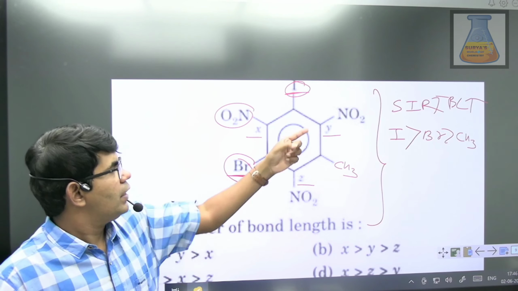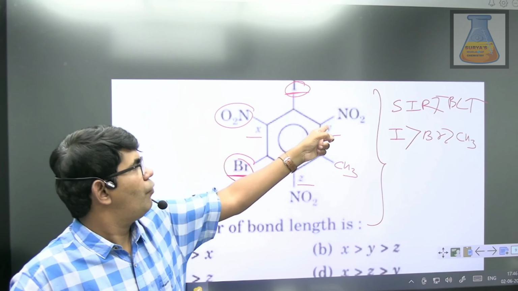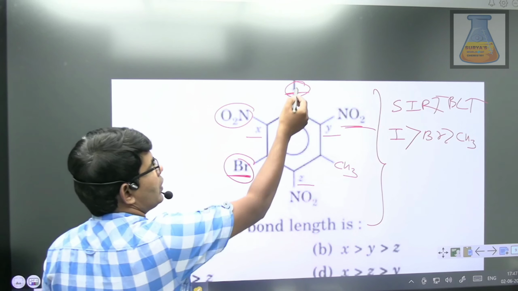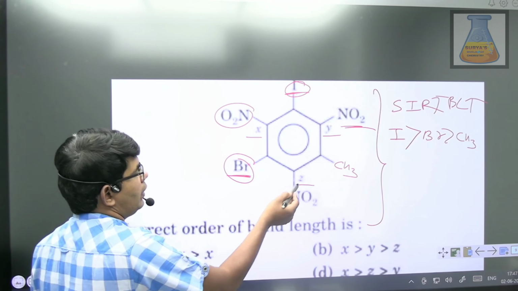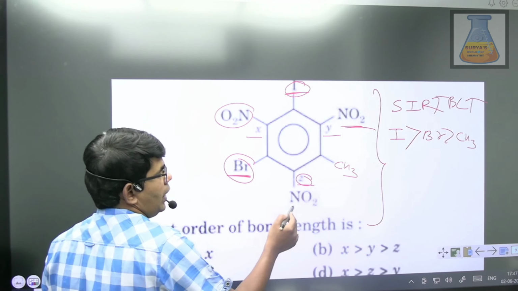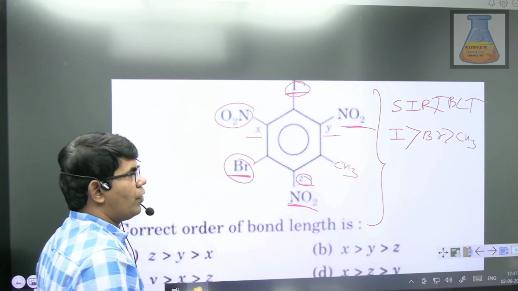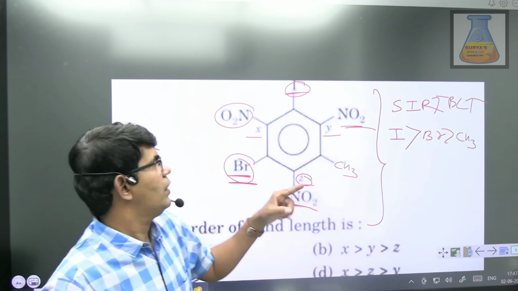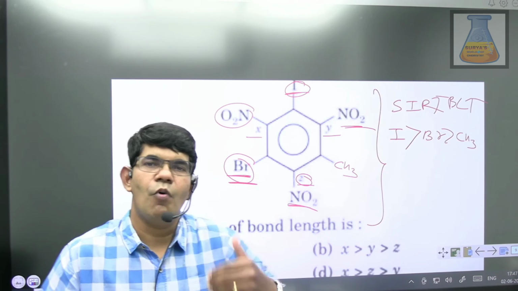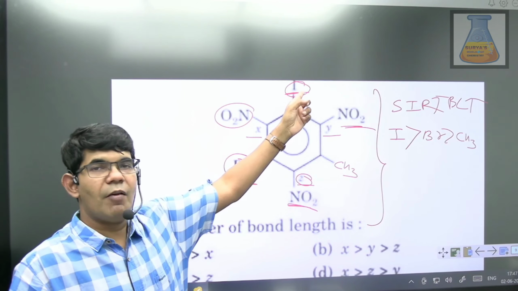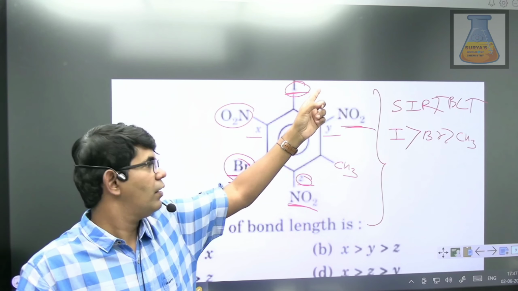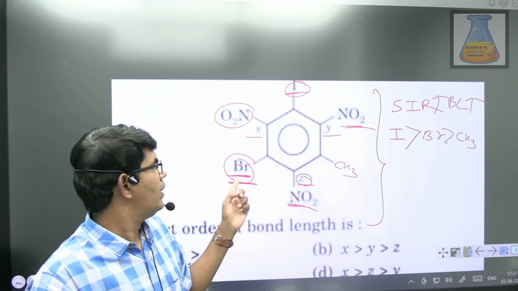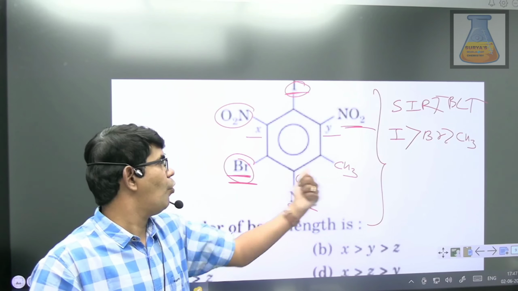Whereas in the other case, this NO2 has to overcome repulsion from iodine and methyl, and this NO2 group has to overcome the repulsion from bromine and methyl. Obviously, this NO2 will have more bond length because it will have more repulsion from iodine than from the methyl group. But here if you compare Z, it has to overcome the repulsion between bromine and methyl.